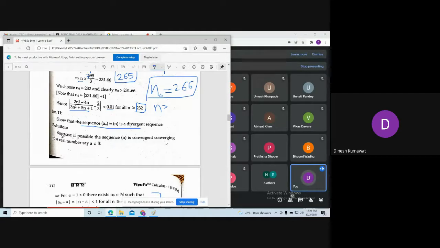So let us assume something wrong. Suppose, if possible, the sequence n is a convergent sequence and converging to a real number, say a. Remember, whenever I say a sequence is convergent, it means it has a point where it is converging. Because if I say the sequence is convergent and I don't tell you where it is converging, then that is a meaningless statement.